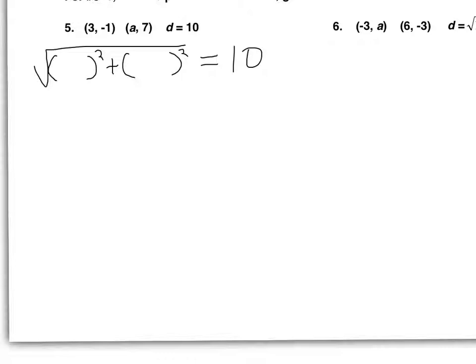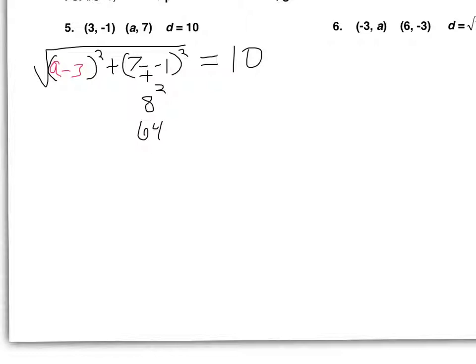So, for instance, when I do the y's, I have negative 1 and 7. I'm going to put the 7 first. I think that would be easier to say 7 minus negative 1. And so that's really 7 plus 1, which is 8. And you square 8 and you get 64. For the other, it's going to be easier if you put the a first. That way our variable is positive. It's just easier when your variable, your letter, is positive. So I'm going to put a minus 3. So you have to square a minus 3.